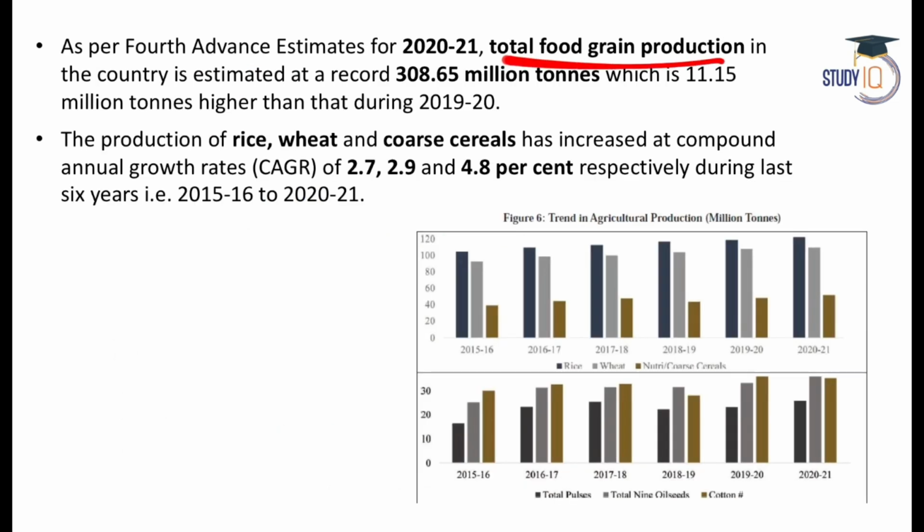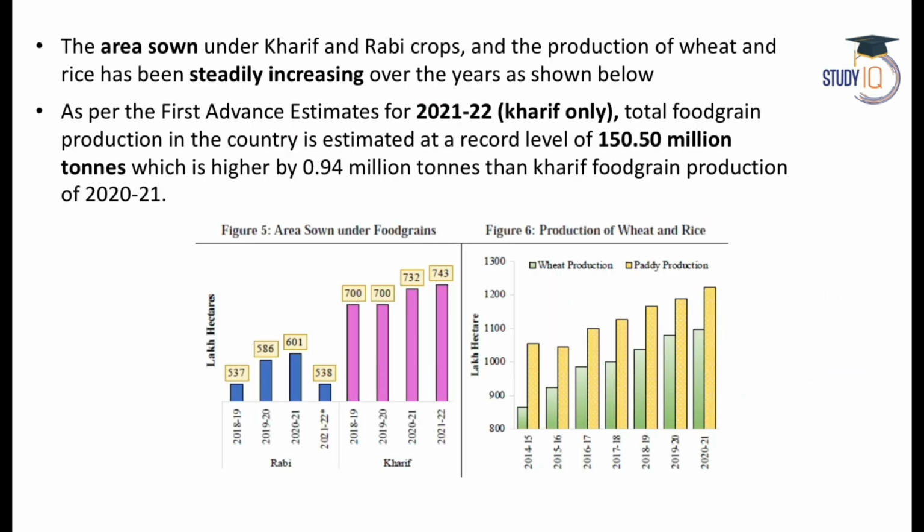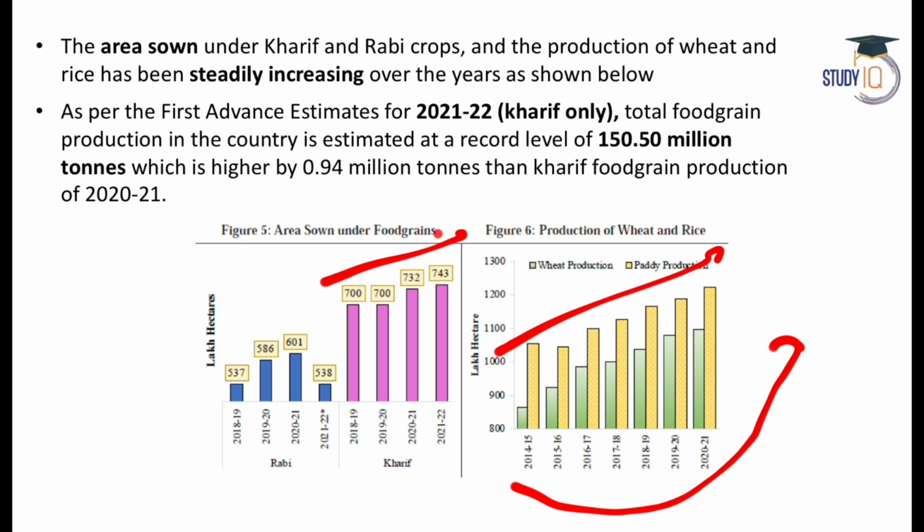Now, the total food grain production, I already told you, 308.65 million ton, and it was higher compared to the 2020 financial year. The production of rice, wheat, coarse cereals has actually increased much more. And this is the area under Kharif and Rabi crop. These are the advanced estimates. You can see that wheat and rice production is continuously increasing, and so is the area under Kharif crops.